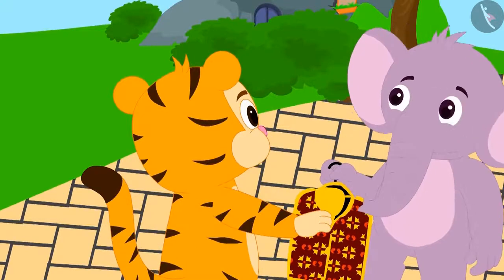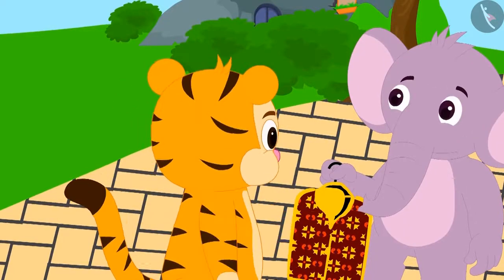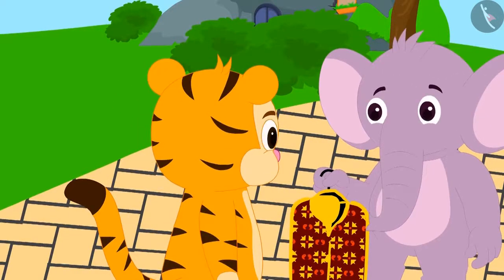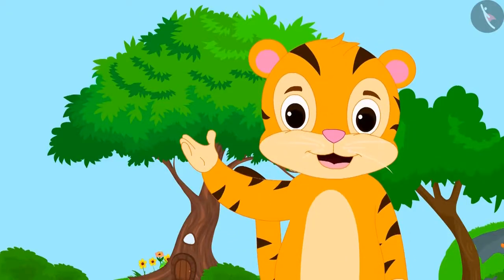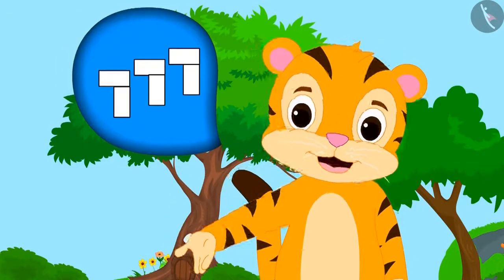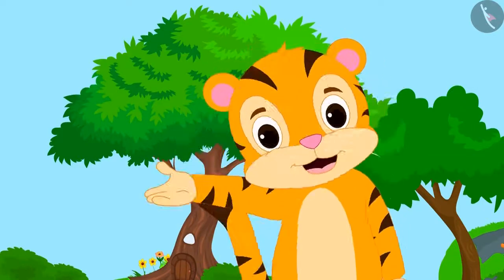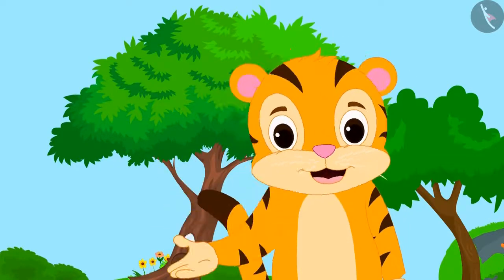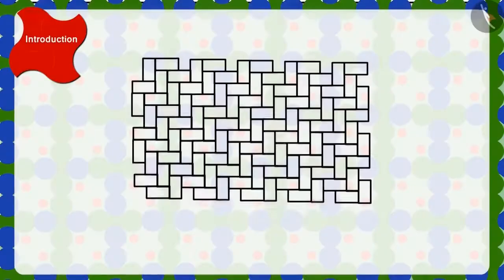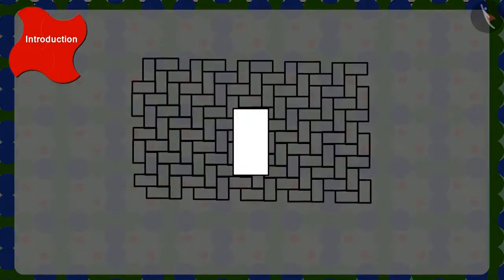Sher Khan said to Appu that this is very easy. The tiles are joined in a manner that there is no gap left in between the tiles. Children, is this possible? Come, let's take one tile from the pattern on the floor.